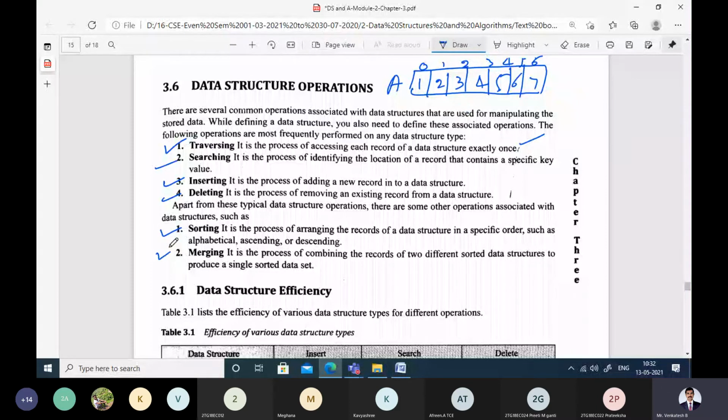If some set of elements are given to us, we want to arrange them either in increasing order or in decreasing order. That is called sorting. And merging is nothing but the process of combining the records.